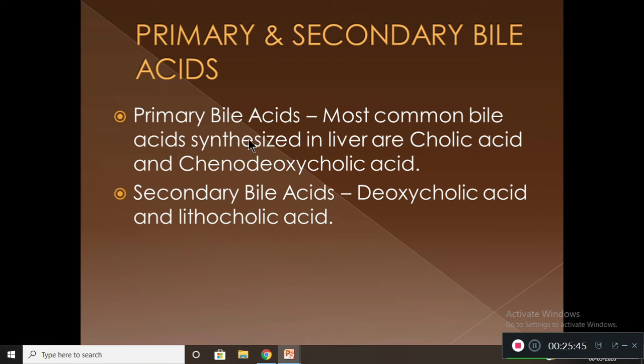These are the primary bile acids produced in the liver. The secondary bile acid examples are deoxycholic acid and lithocholic acid.